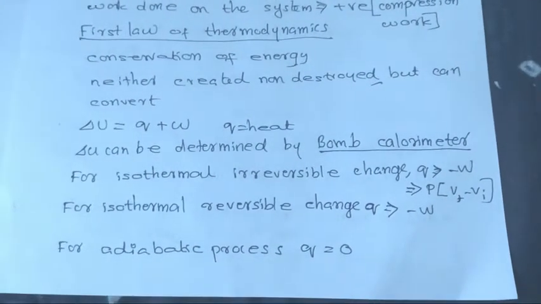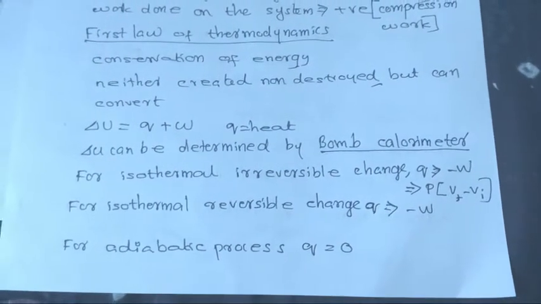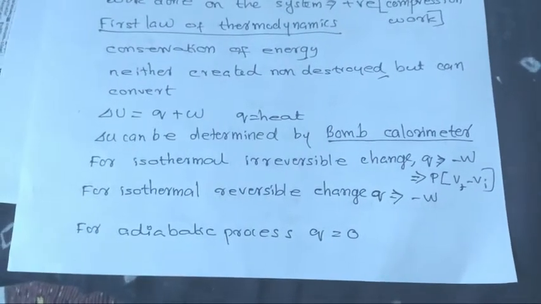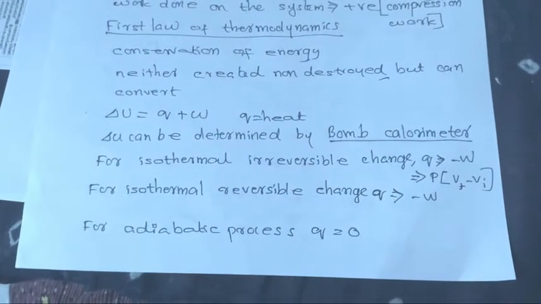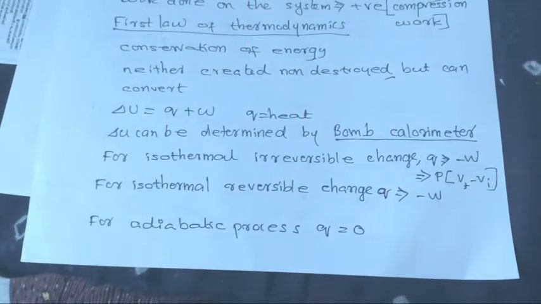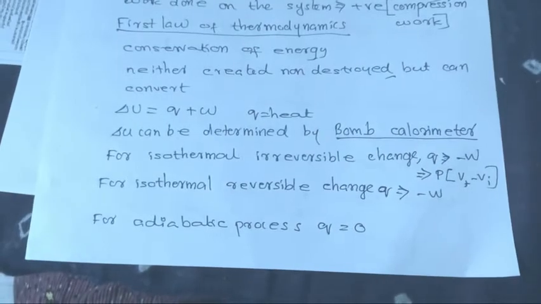For isothermal reversible change, Q is equal to negative, that is pressure into Vf minus Vi. For adiabatic process, Q is equal to 0.